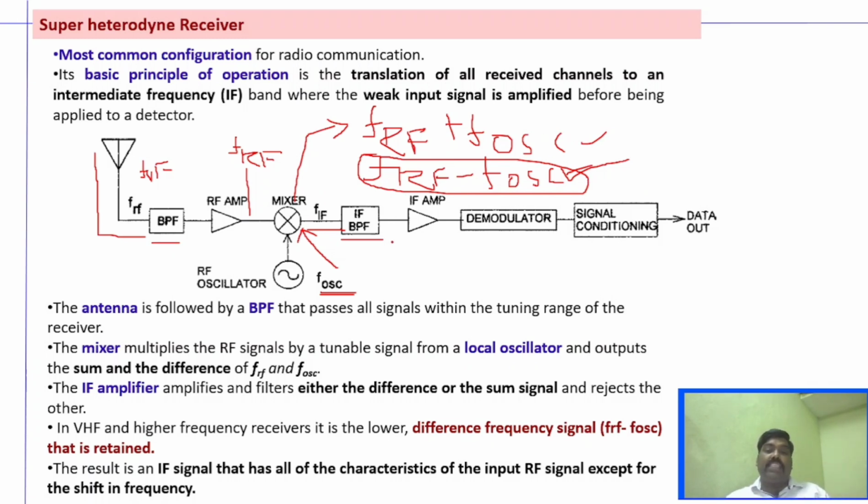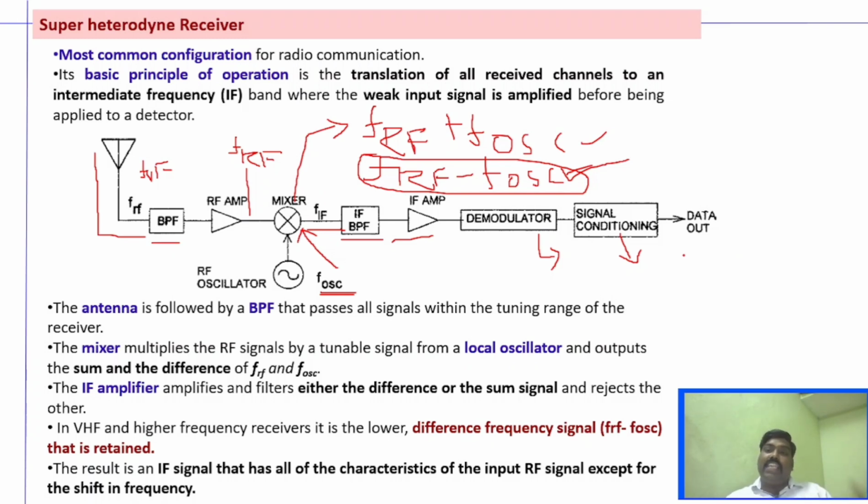Right? And this particular signal will be amplified and then given to the detector, that is the demodulator, where we will detect the original signal, the original transmitted baseband signal, right? And that original baseband signal can be analog as well as digital. That is, we use signal conditioning, and this signal conditioning can be used for both analog and digital data.